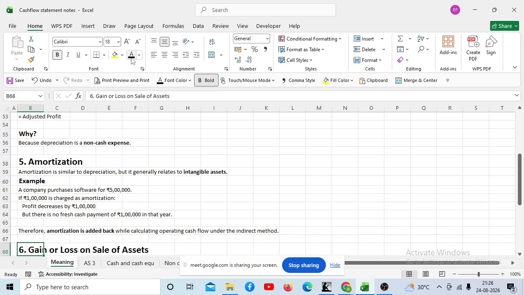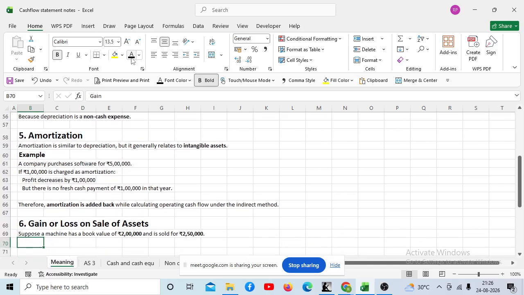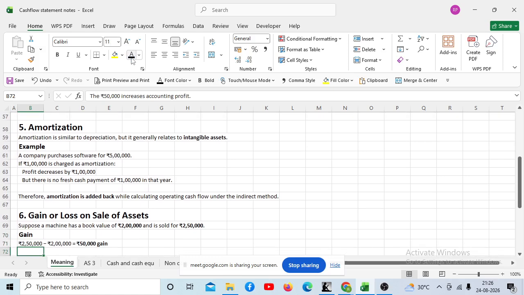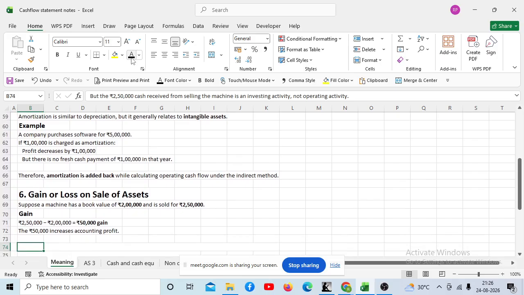Yes, Fiza, read point number 6 heading. Gain or loss on sale of assets. Okay. Now suppose a machine has a book value of 2 lakh and it is sold for 2 lakh 50,000. That means there is a gain. What is the gain? 50,000 is the gain, right? Now the 50,000 rupees actually increases the profit.